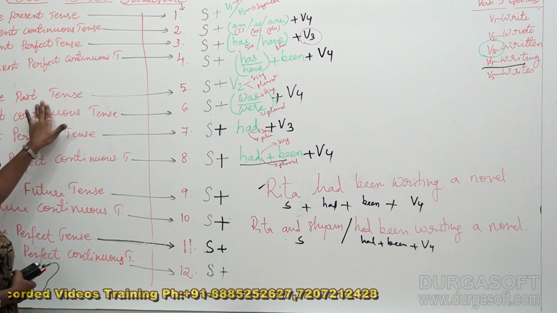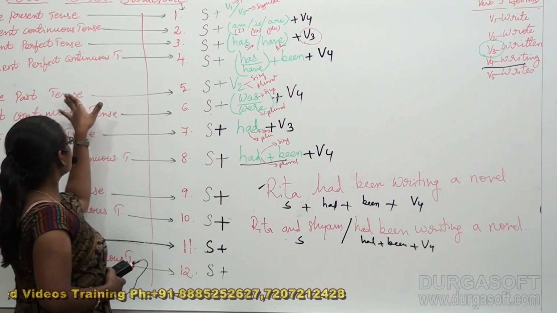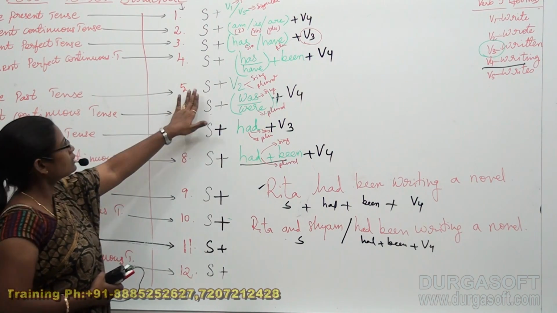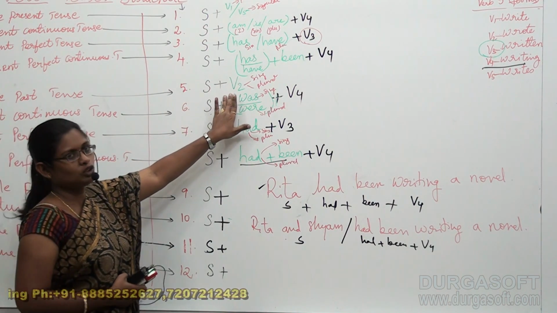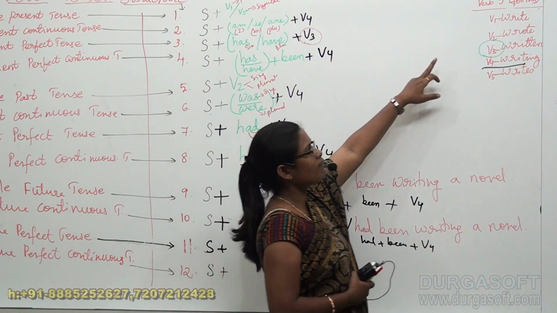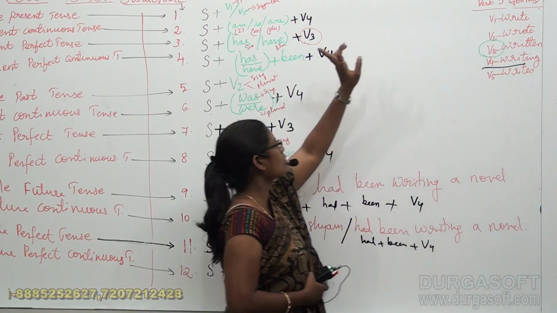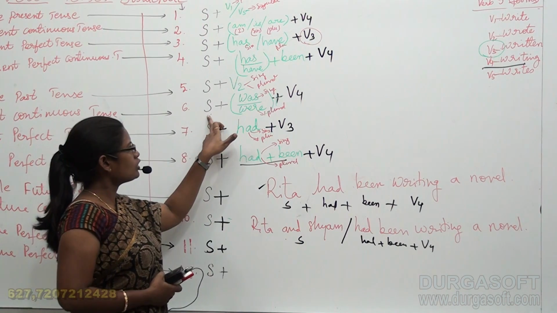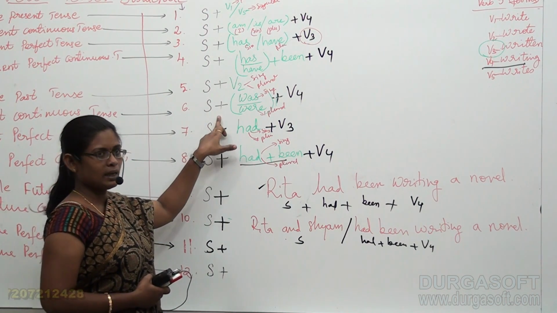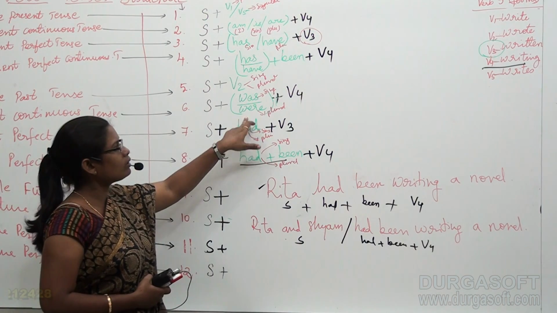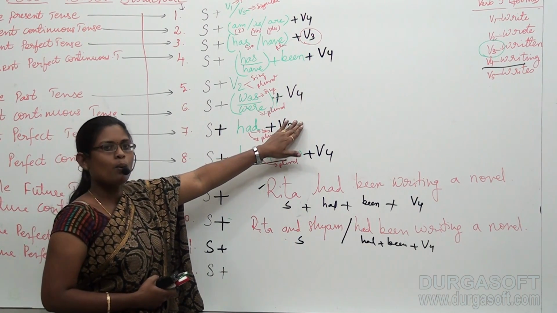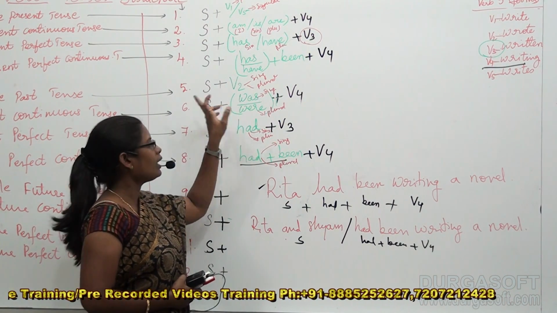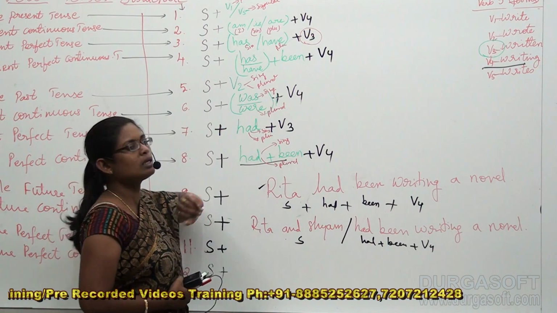In the simple past tense, the structure is subject plus V2. V2 is nothing but verb 2, for example wrote. Next, for past continuous tense, the structure is subject plus was or were plus V4. Was is applicable to the singular subject and were is applicable to the plural subject.